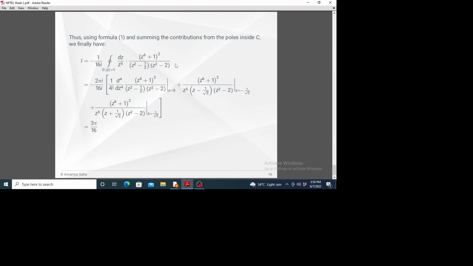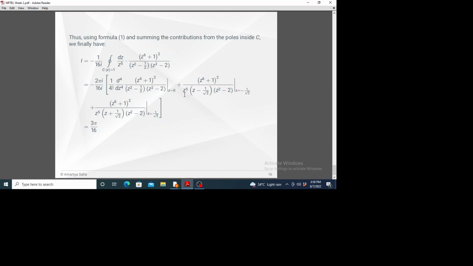So this was our integrand. So first we calculate the contribution of z equal to 0. It was a fifth order pole, that is why I have used this formula, 1 by 4 factorial and fourth order derivative, and then putting z equal to 0. And then the contribution from z equals minus 1 by root 2, which is a simple pole.